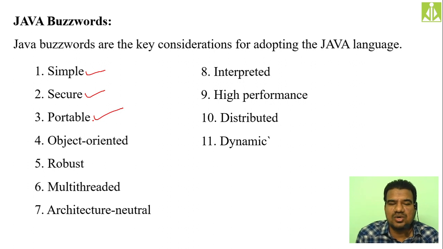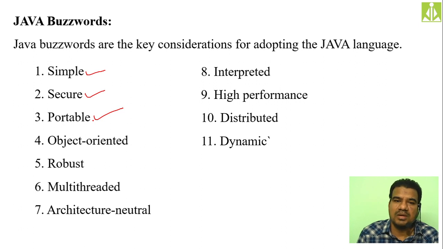Okay. Object oriented. Object oriented in the sense that it supports all the object oriented principles like classes, objects, inheritance, polymorphism, encapsulation, abstraction, composition, aggregation, association. As it supports all these properties of an object oriented programming language, we can call Java object oriented. And moreover, the application development or program development which we are doing, we have to do everything in terms of classes and objects only.